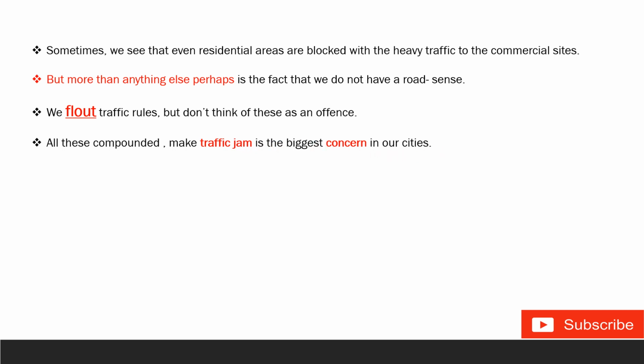So this is 50 words, so minimum you have to write 50 words. So I've tried to provide you as few words as possible, so you can remember these words. Okay, you can also speak these sentences in the speaking part of Duolingo as well as in IELTS, right? If they ask, say something about traffic congestion in your city, right? So you can speak this type of sentences also.